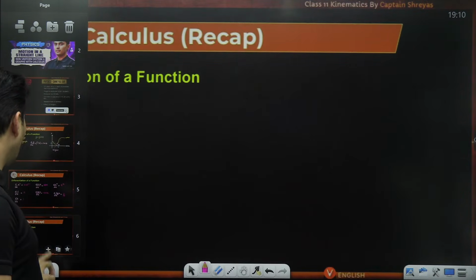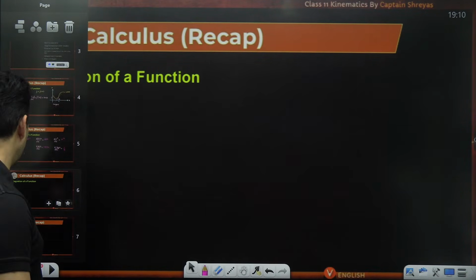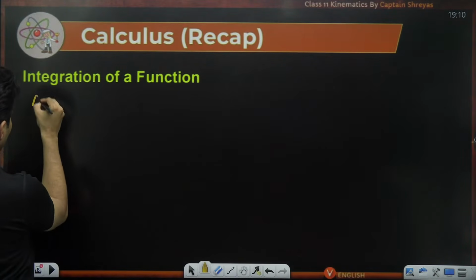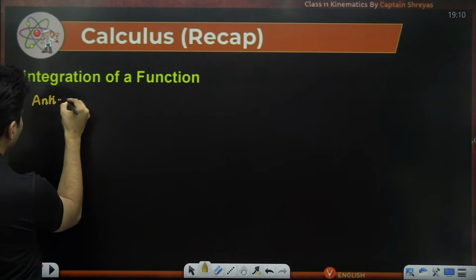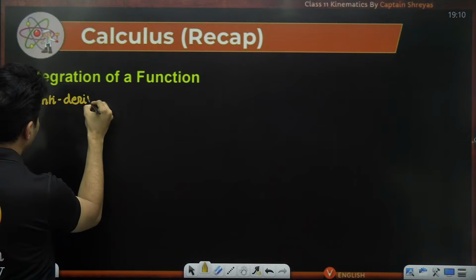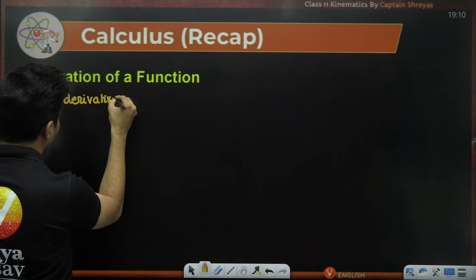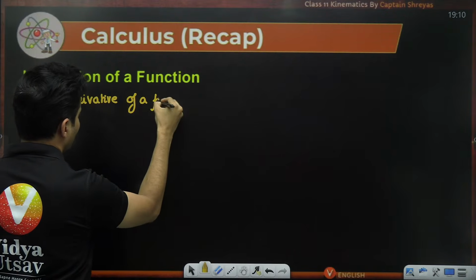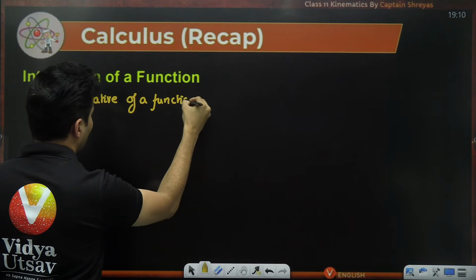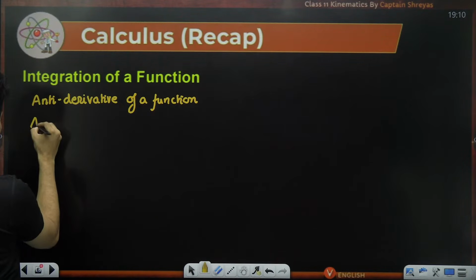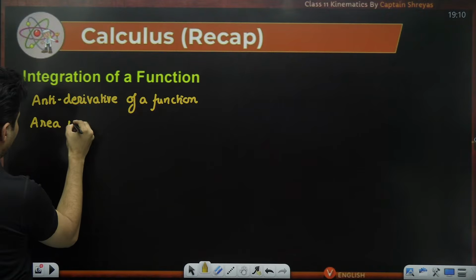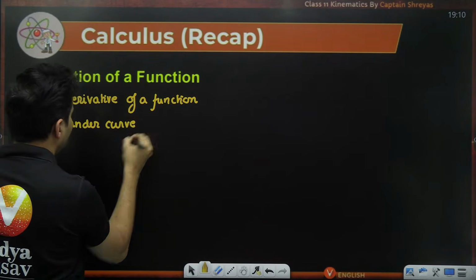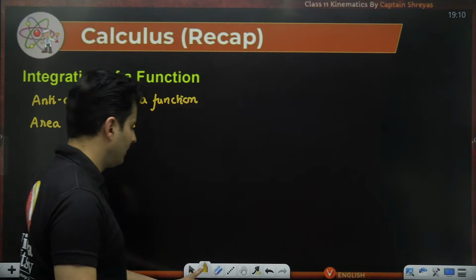The exact opposite of derivatives is integration. Integration is also nothing but the antiderivative of a function. It is also going to give me the area under the curve.